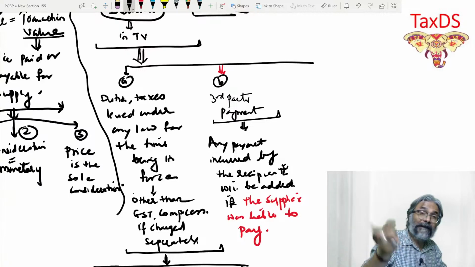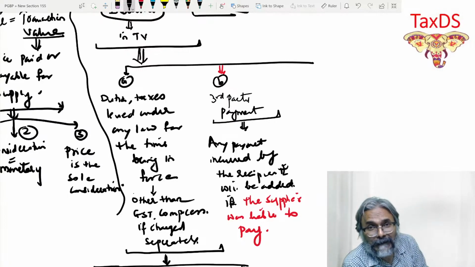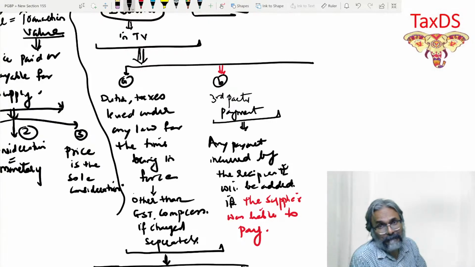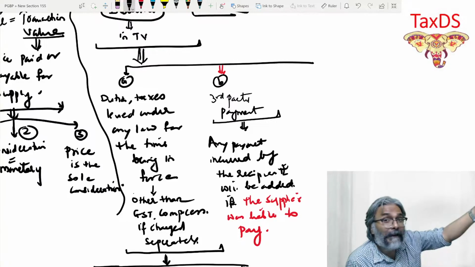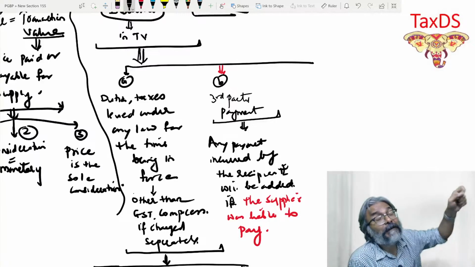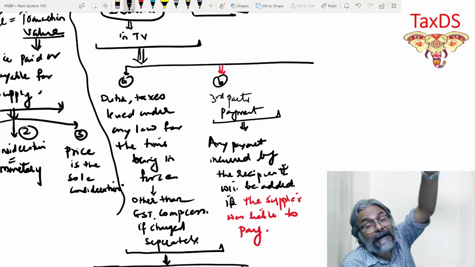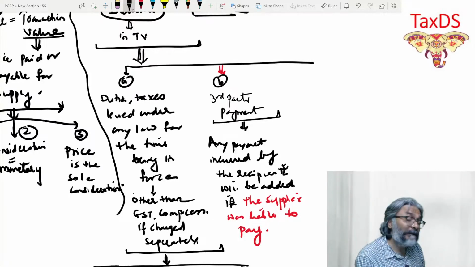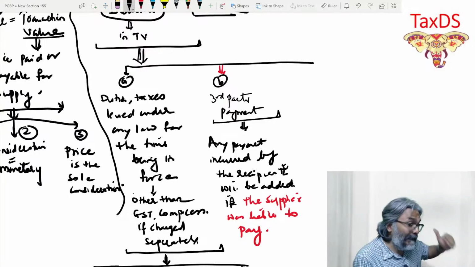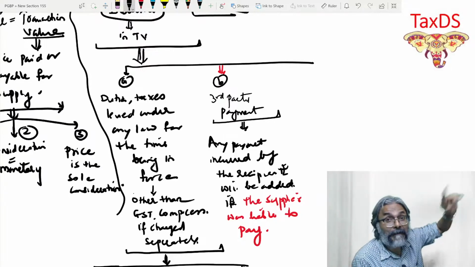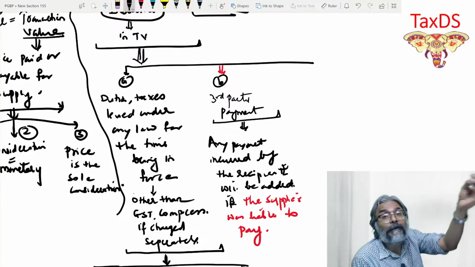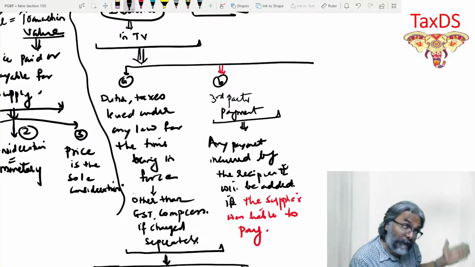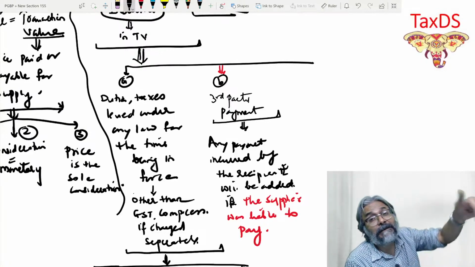Now in the Q&A, students, that we will do tomorrow, I'll show you two cases. Case number one, where the supplier was liable to pay and the expenditure was incurred by whom? By this particular recipient. So in that case, we are going to add it. But in the other example, the supplier was not at all liable to pay, but still the recipient has incurred the amount.